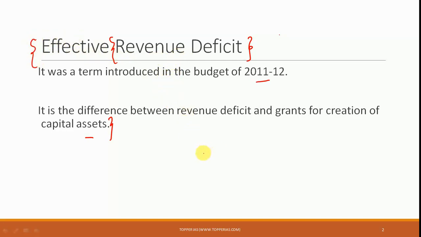But you should know that this concept was rejected. It was rejected by many theorists, many economists. Also, the Finance Commission has rejected this concept. So revenue deficit still is taken without removing these grants that are given, and revenue deficit still gives a negative image to the government. But still, for knowledge sake, you should know this concept of effective revenue deficit.